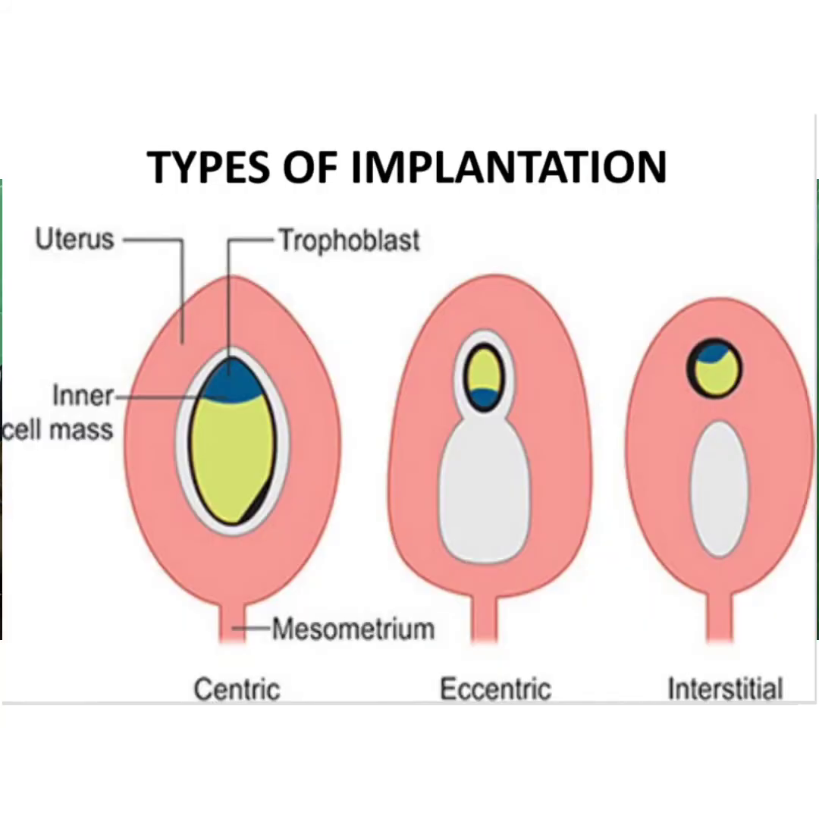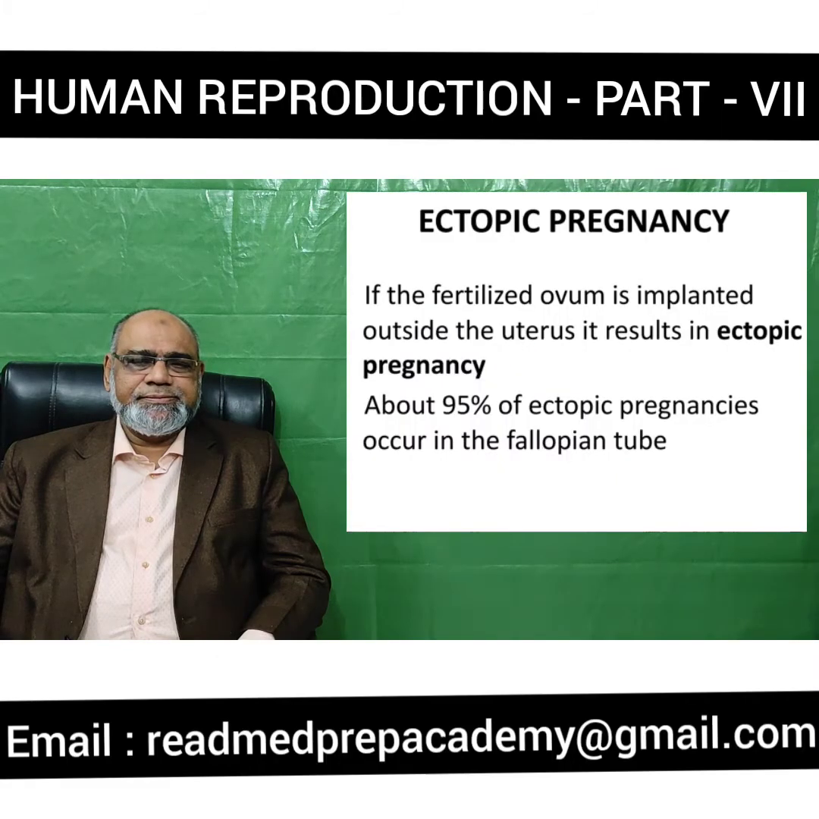What are the types of implantation? There are 3 types of implantation. One is called centric, the other one is called eccentric, and the other one is called interstitial.